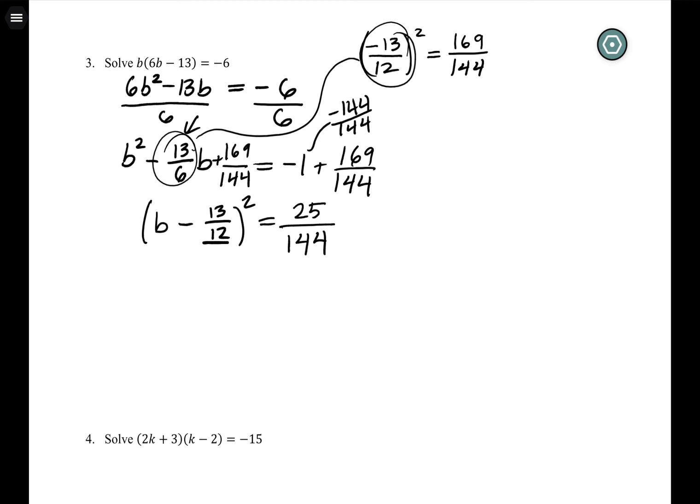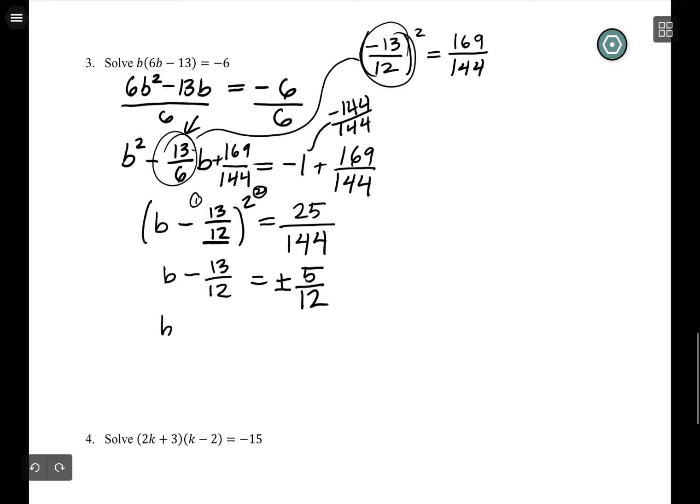Okay, so two-step again, I need to get rid of the squaring and then the subtraction. So we're going to square root both sides, and this is where this one is a little bit different. Square rooting both sides still leaves me with a plus or minus, but I can actually do the work and say that's plus or minus 5/12ths.